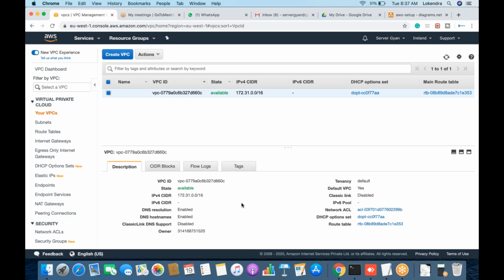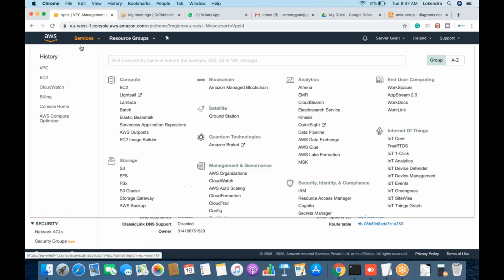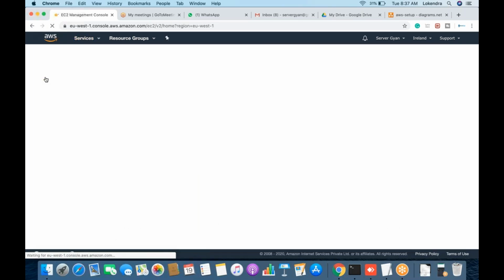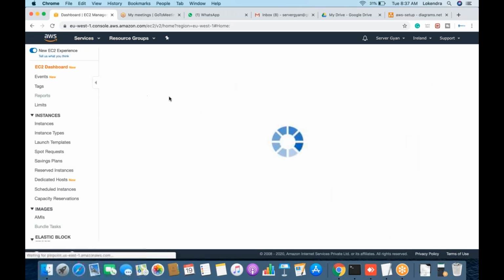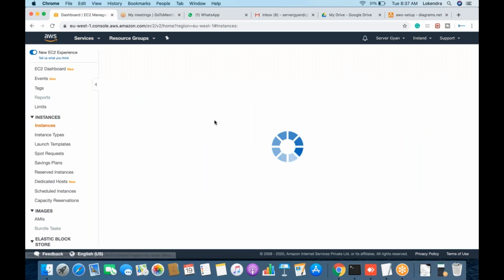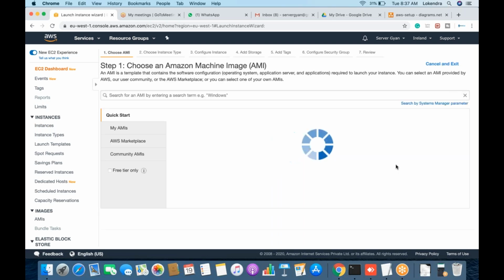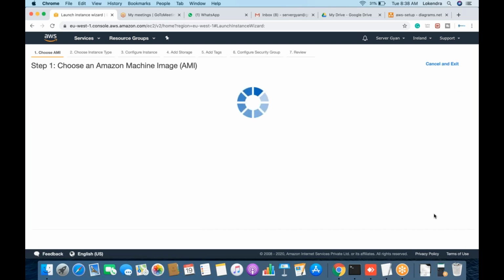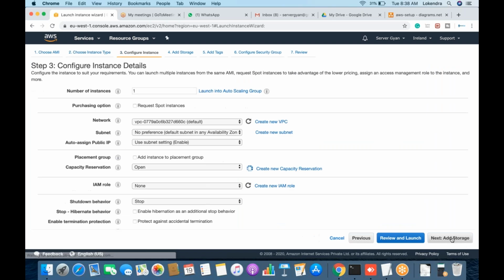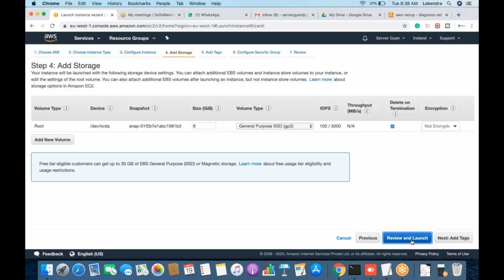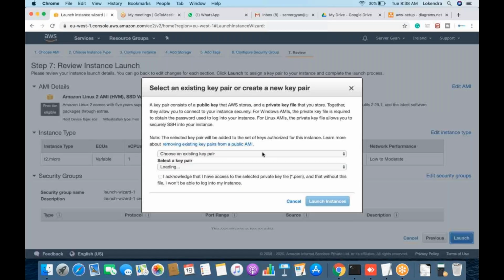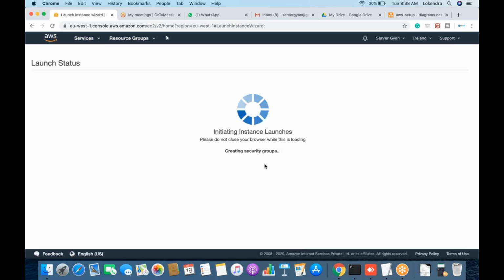But if any resource is running here, for example, if I try to create an EC2 machine here, just to show you, and then try to delete the VPC, obviously I will not be allowed. So I'm going to create one random machine. I'll not explain how to create this EC2 machine, because I trust that we know it well. I'll click next, review and launch, then click on launch. I'll acknowledge the keys, because I'm not going to use this instance for anything.